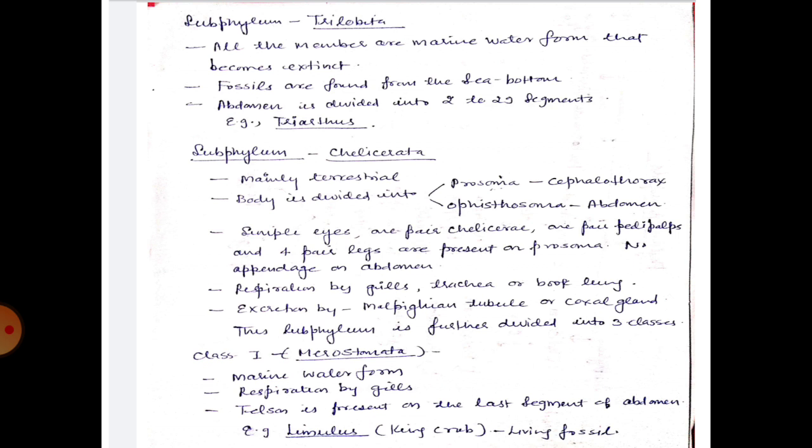Class 1 is Merostomata. These are marine water forms. Respiration takes place by means of gills. Telson is present on the last segment of abdomen and the example is Limulus, that is also known as king crab and it is also known as living fossil means जीवित जीवाश्म के नाम से इसको जाना जाता है.